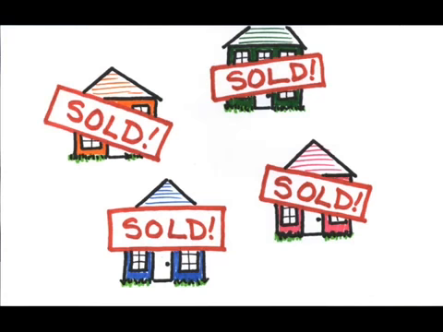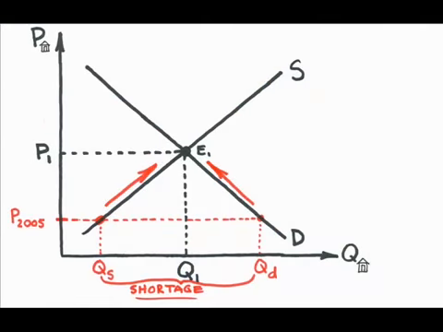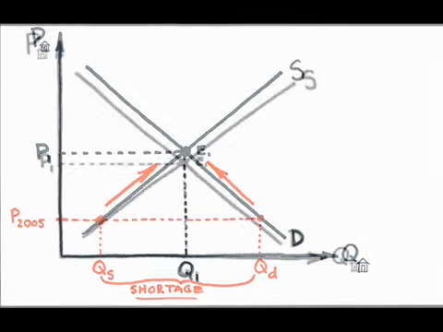Shortages result in increasing market prices, leading to an increase in the quantity supplied and a decrease in the quantity demanded. When will the prices stop rising? When there's no more pressure, no more shortage. In short, the market stabilizes at P1.